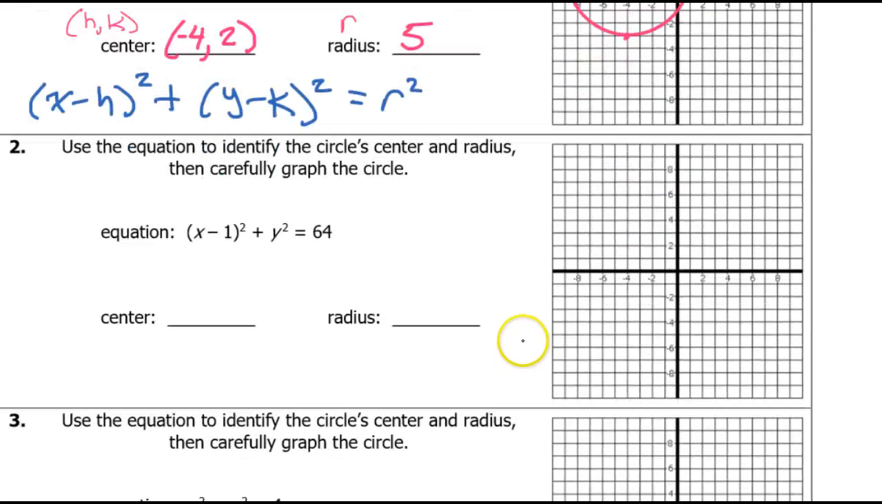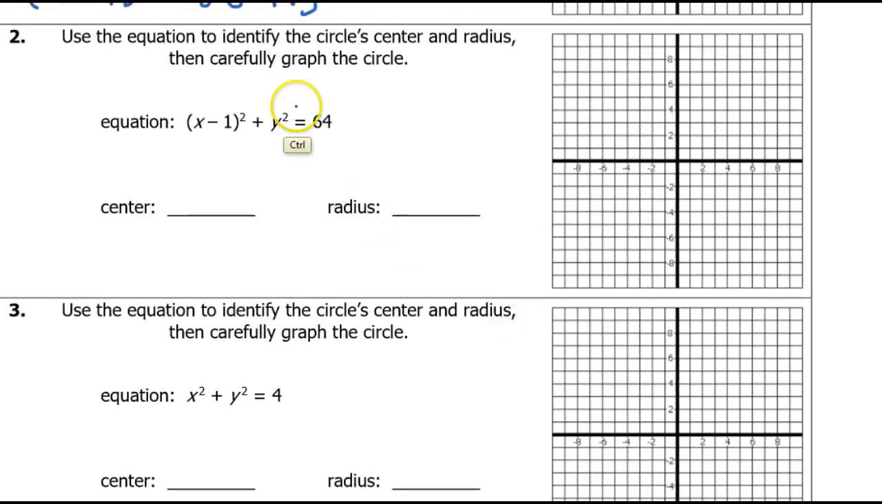So moving on to problem number 2. When I look at this y squared, just understand that this would be the same thing as (y − 0) squared. So we're going to do the same thing that we did before. The center, the first coordinate is going to come from this, but it's got to be the opposite, so it'll be positive 1. The second coordinate of the center is this 0. So (1, 0) is the center.